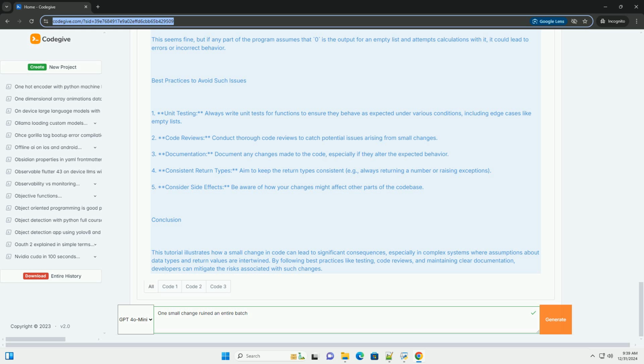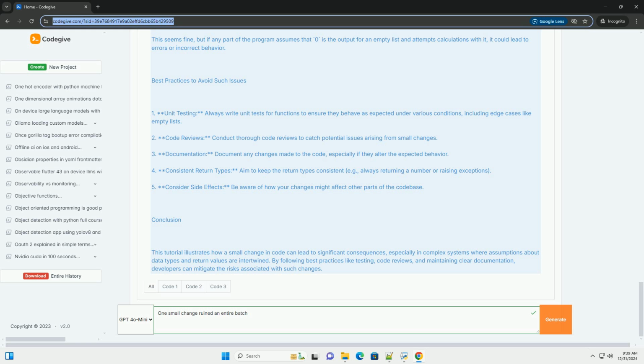Best practices to avoid such issues. 1. Unit testing: always write unit tests for functions to ensure they behave as expected under various conditions, including edge cases like empty lists. 2. Code reviews: conduct thorough code reviews to catch potential issues arising from small changes. 3. Documentation: document any changes made to the code, especially if they alter the expected behavior.